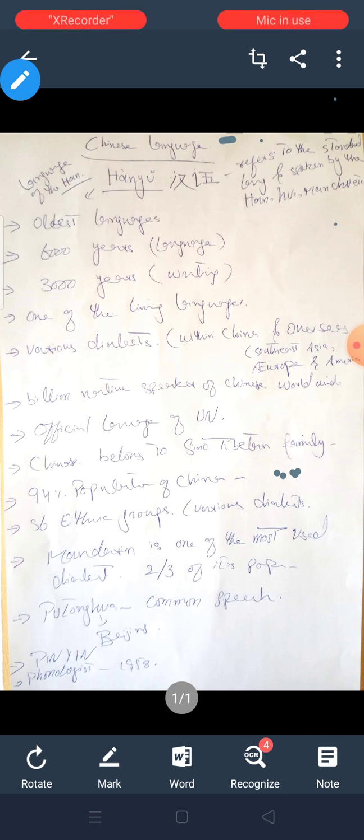Chinese language, basically we know Chinese language, and Chinese people call it Hanyu. Han is the community, that is the ethnicity, the group of people who are living in China. And Yu means spoken language. Chinese language has more than 6,000 years of history.